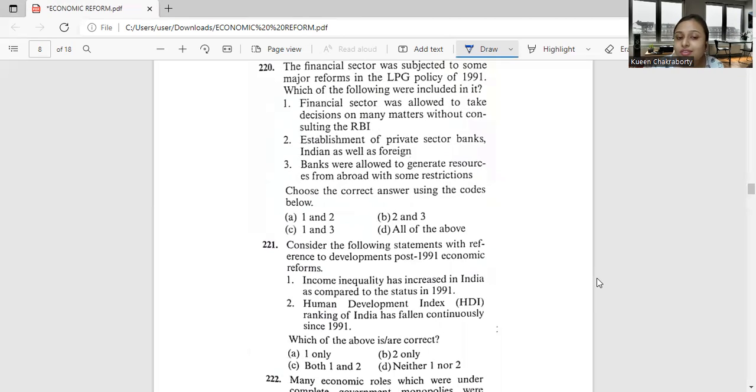Foreign institutional investors, which is the FII, were also allowed to invest in Indian financial markets. The FII were merchant bankers, mutual funds, and the pension funds. So accordingly, we have option number D as the correct answer, which is all of the above. Financial sector, establishment of private sector banks, banks allowed to generate resources from abroad, all of them are correct. So we mark option number D as the correct answer.